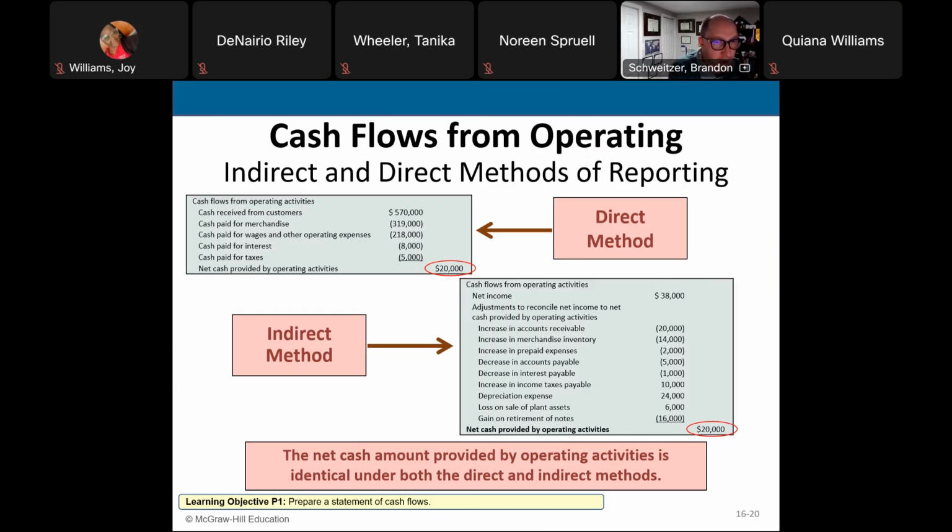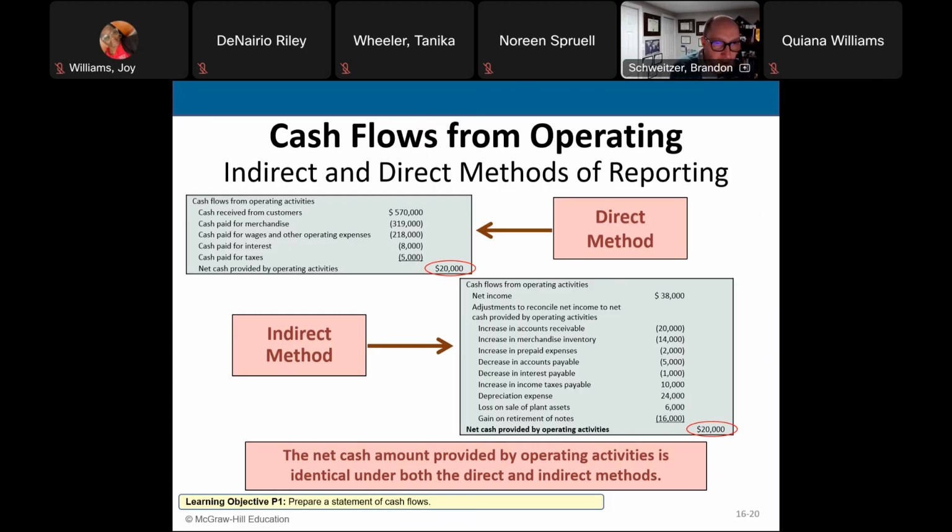Now, in order to calculate the statement of cash flows using the indirect method, what we do is we take net income, which is found on your income statement. At the bottom of the income statement is net income. We take our net income, and then we add and subtract our non-cash accounts.